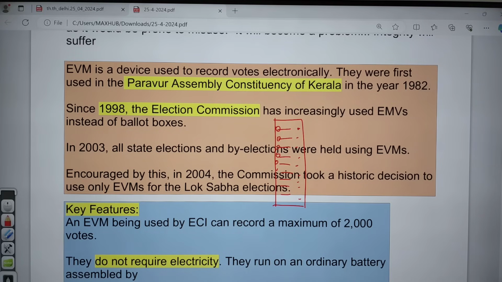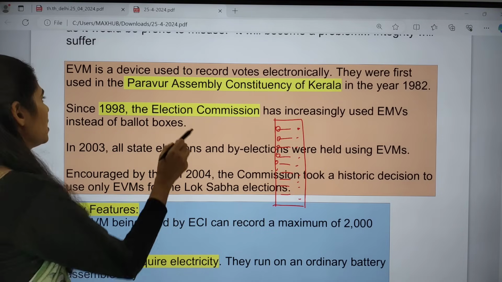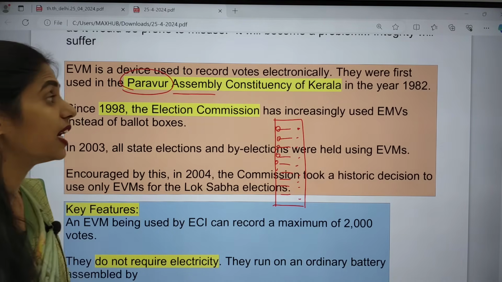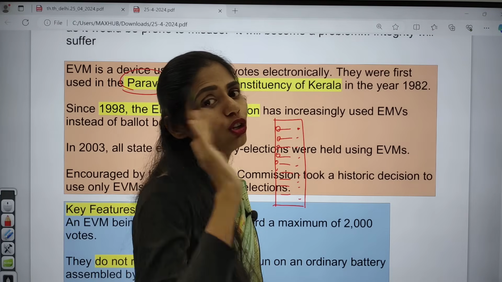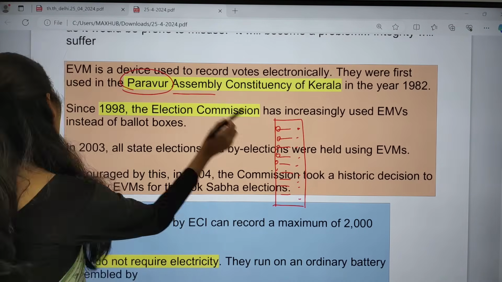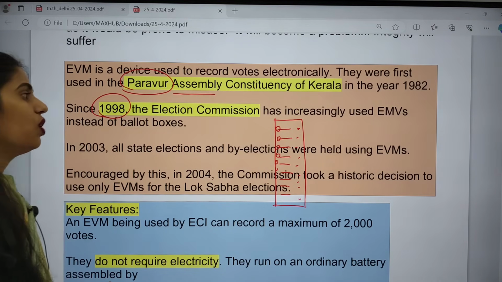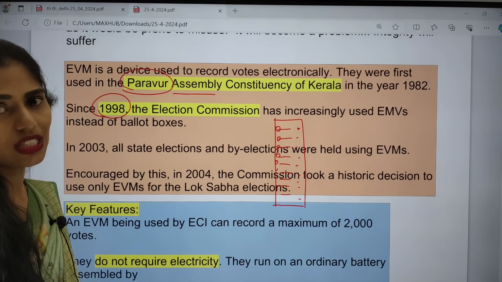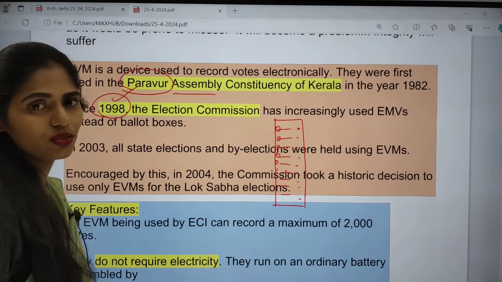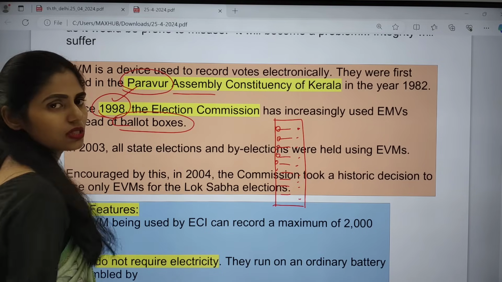It was first used in which assembly constituency? In Kerala, in the Paravur assembly constituency. In which year? In 1982. In 1982 itself we came up with the use of electronic voting machines. And since 1998, the Election Commission has increasingly used these EVMs. From 1998 onwards there has been high use of EVMs, instead of the ballot box. So what is this ballot box?